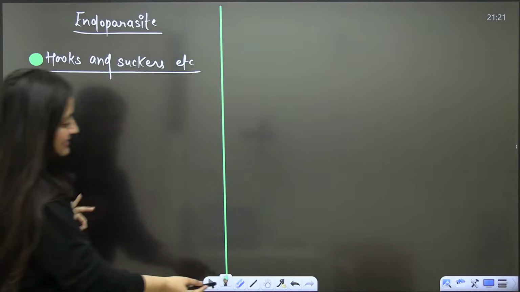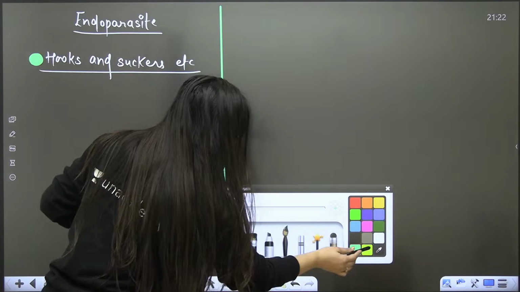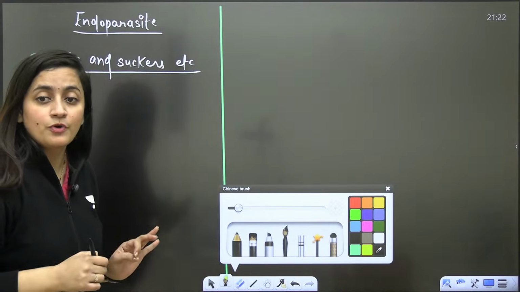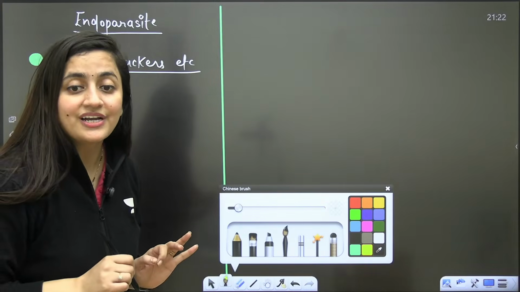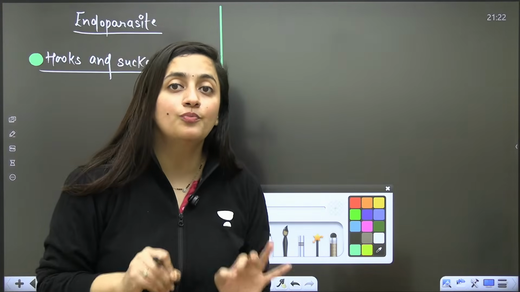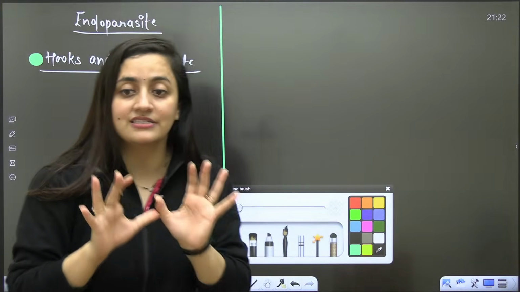Now, as I said, if they are parasitic, they are going to live within my body. They need to protect themselves from what? They need to protect themselves from the host's digestive enzymes.